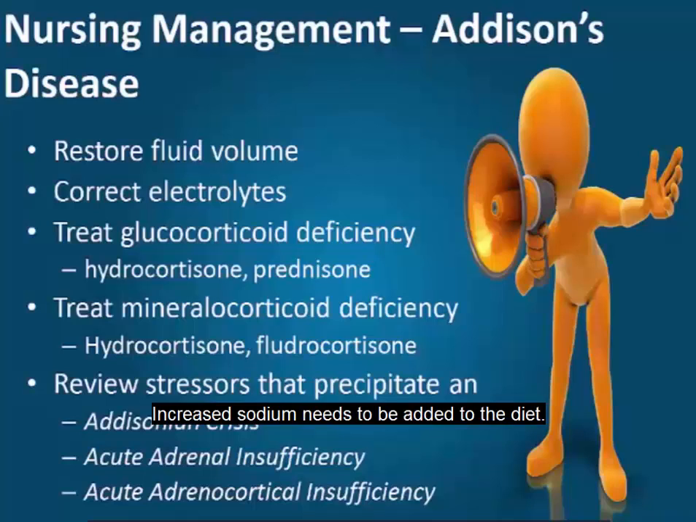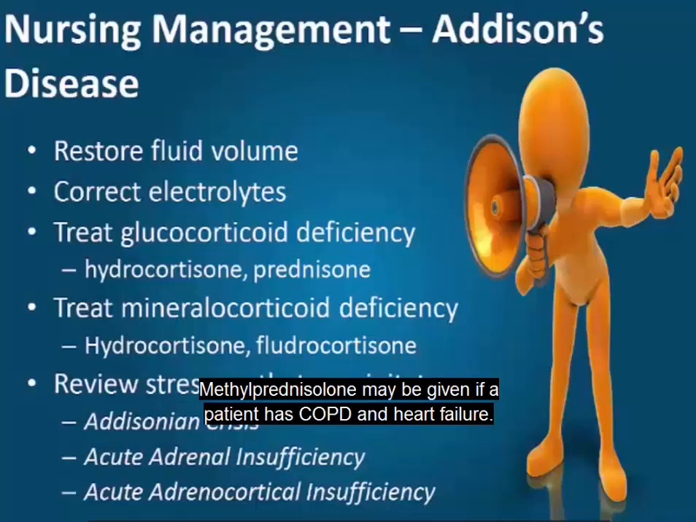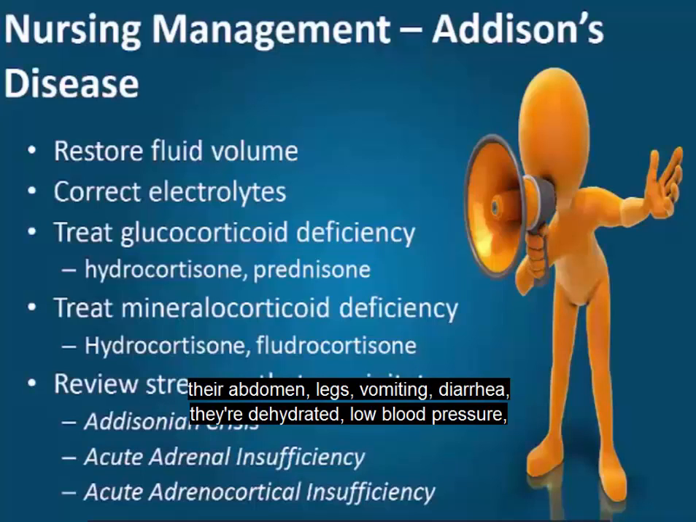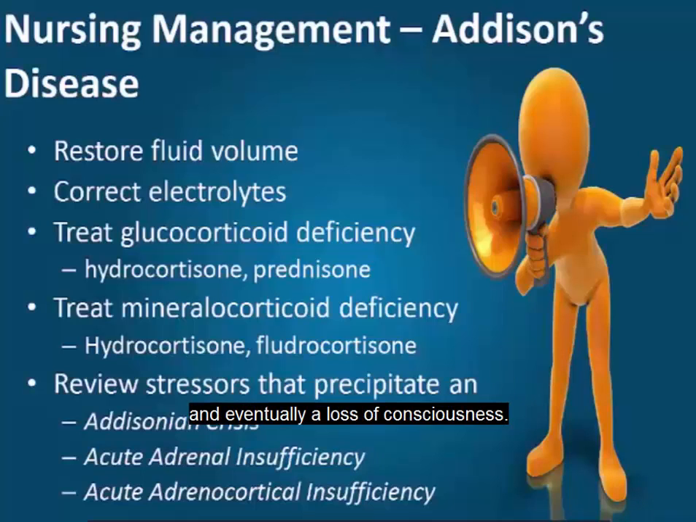Increased sodium needs to be added to the diet. Methylprednisolone may be given if a patient has COPD and heart failure. This mineralocorticoid can help prevent the fluid retention. Symptoms of an Addisonian crisis would include a sudden penetrating pain in their lower back, abdomen, and legs, vomiting, diarrhea, dehydration, low blood pressure, and eventually a loss of consciousness.